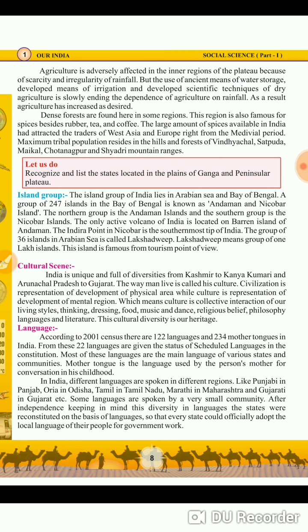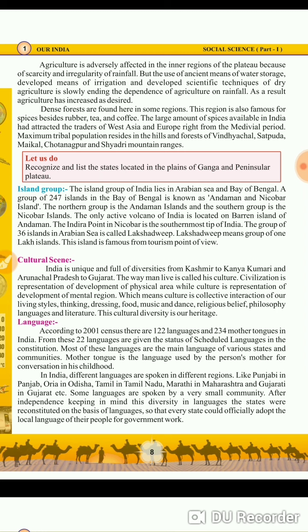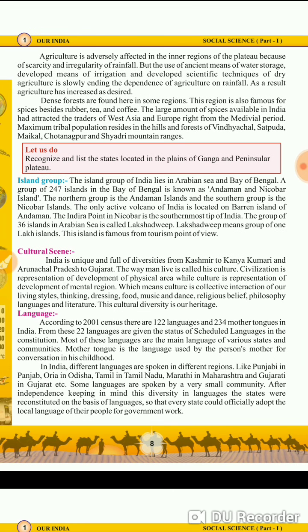The only active volcano of India is located on Barren Island of Andaman. The Indira Point in Nicobar is the southernmost tip of India. The group of 36 islands in the Arabian Sea is called Lakshadweep.